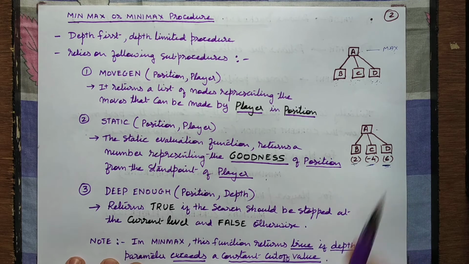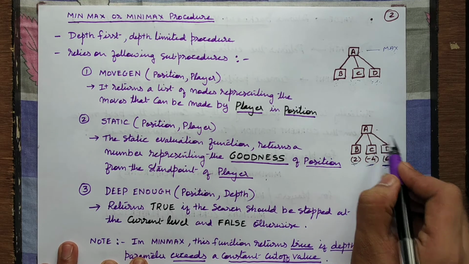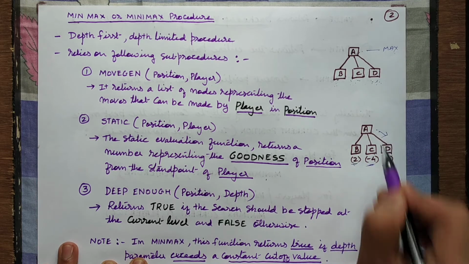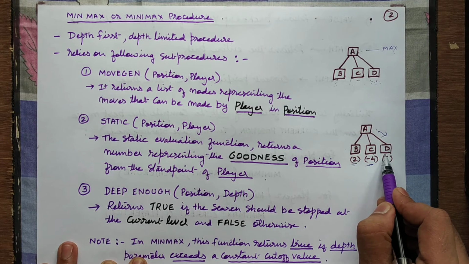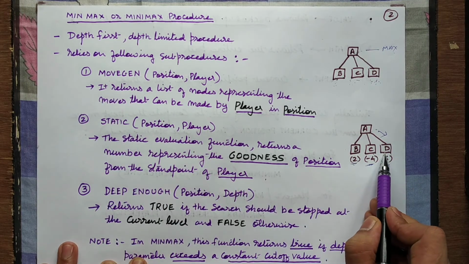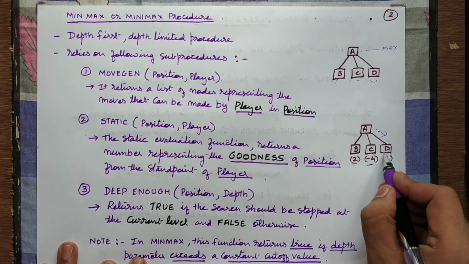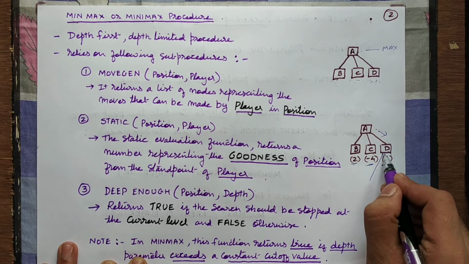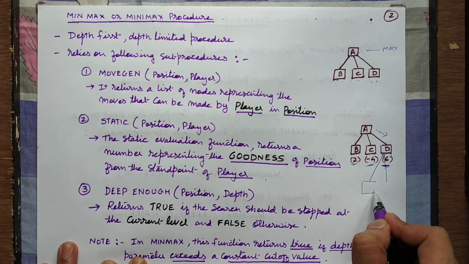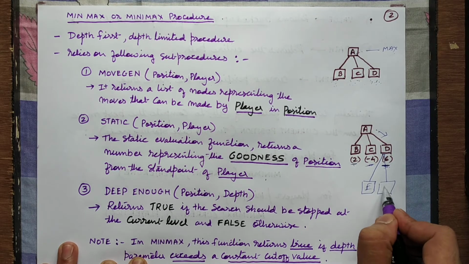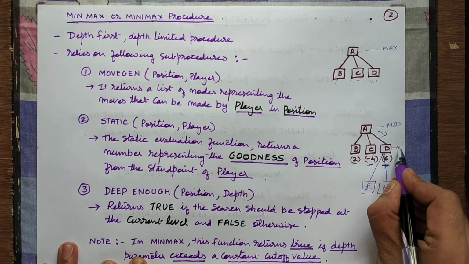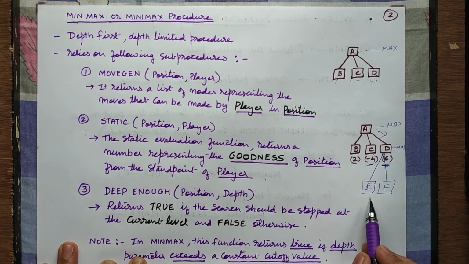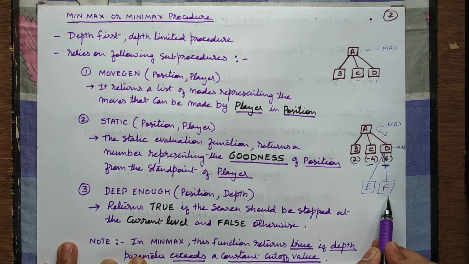Okay. Now, as these things are done, what max player will do is, definitely at this point he will choose this particular node, and then min player will have to start from here. So again, the moveGen function will be applied by min player at this particular node, and suppose, for example, he realizes that there are 2 more nodes from here, say E and F. Okay, so this was max player's turn. Now min player is going to play. He realizes that there are 2 nodes, E and F, right?